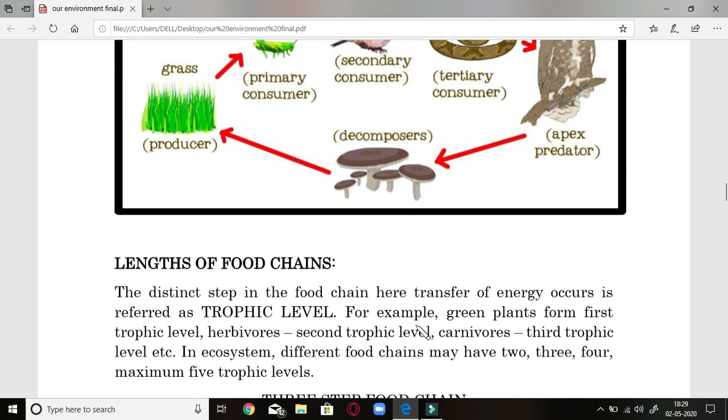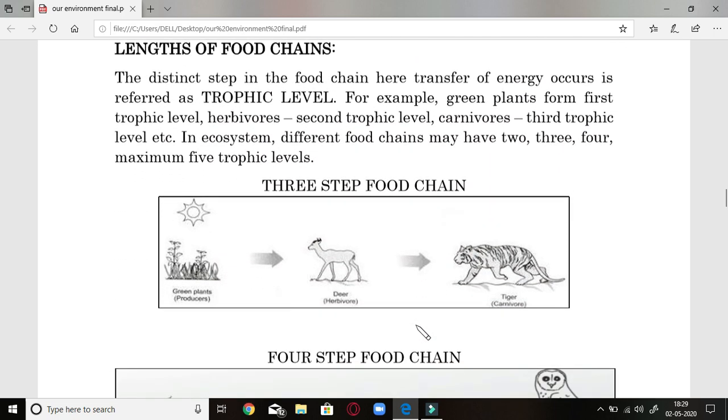Now the next one is the length of the food chain. There are various lengths of food chain, students. There are distinct steps in the food chain for the transfer of energy, and we call them trophic levels. This is one trophic level, second trophic level, third trophic level. So there are levels in the food chain. Green plants form the first trophic level, herbivores form the second trophic level, carnivores form the third trophic level.